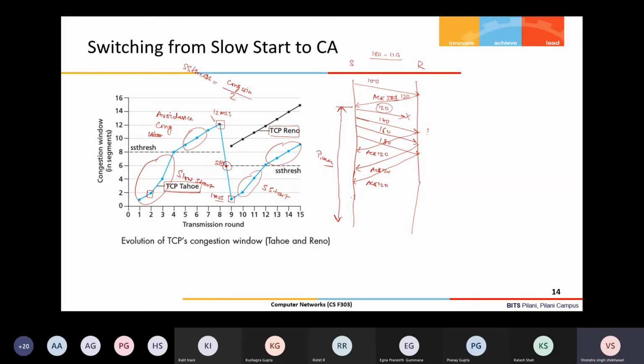But you can see here, these three duplicate ACKs which were received by the sender indicate to the sender that there is a packet starting from sequence number 120 that was not delivered at the receiver.